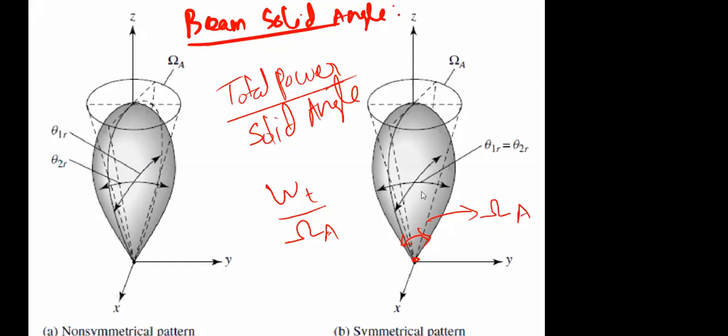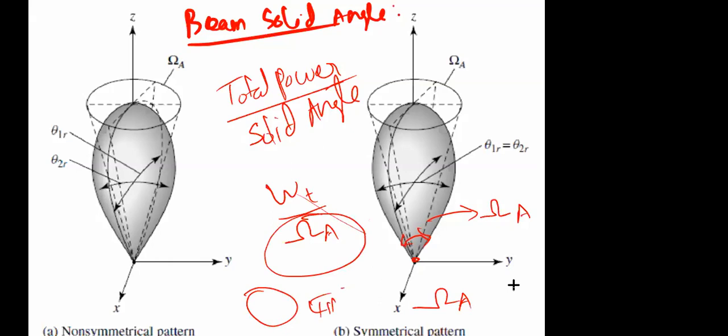Okay, definitely a practical antenna will have some solid angle. The isotropic antenna solid angle is 4 pi, because an isotropic antenna radiates in all directions. When the antenna radiates in all directions, the solid angle is 4 pi. When it radiates in a particular direction, the solid angle is less than 4 pi. For a practical antenna, the solid angle is always less than 4 pi. That is the beam solid angle.